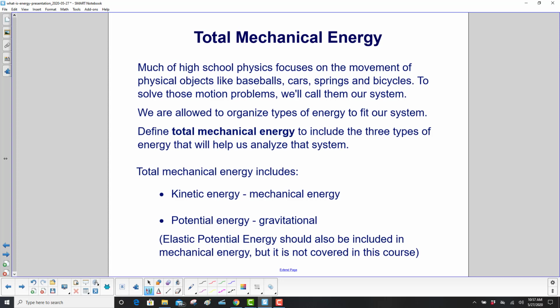We will define total mechanical energy to include the three types of energy that will help us analyze the system. They include kinetic energy, potential energy, and we're only going to work with gravitational potential energy. We should also include elastic potential energy in mechanical energy, but we're not going to cover it in this course. We'll do that a little later on. So here's our two energies that we're going to be working with.